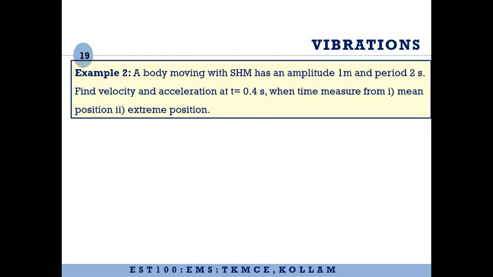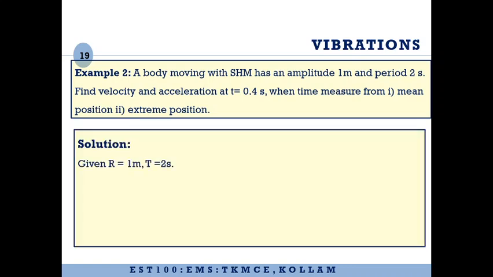First case is the time is measured when the particle is at the mean position. Second case, the time is measured when the particle is at the extreme position. So given that the amplitude is 1 meter and time period is 2 seconds, let us find the angular frequency omega, that is 2 pi by t. So we will get it as pi radian per second.